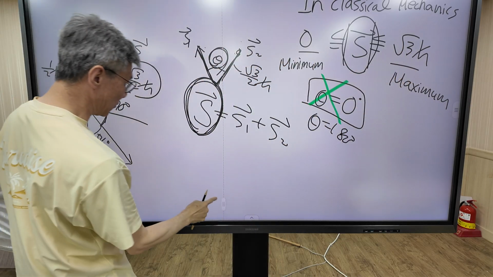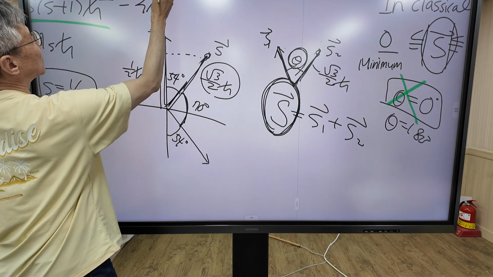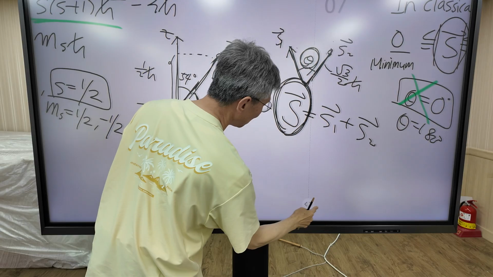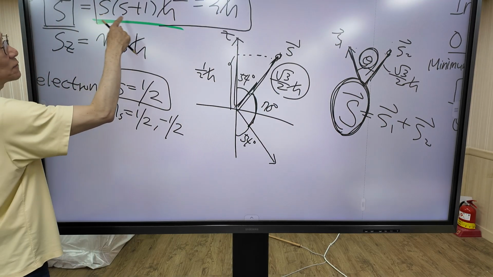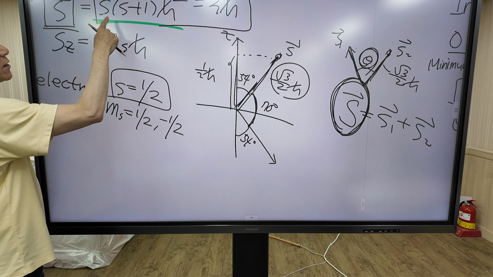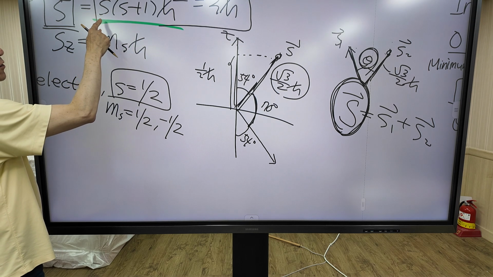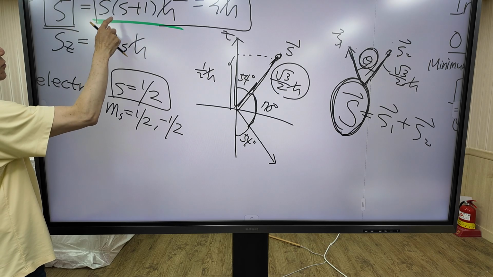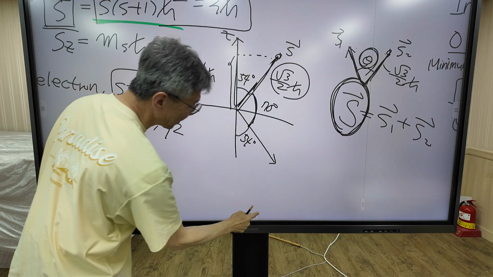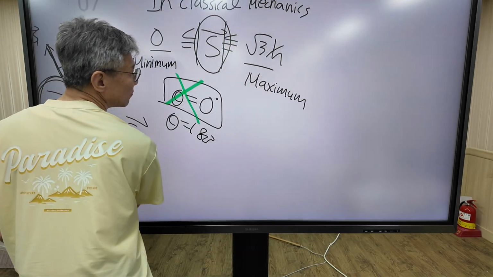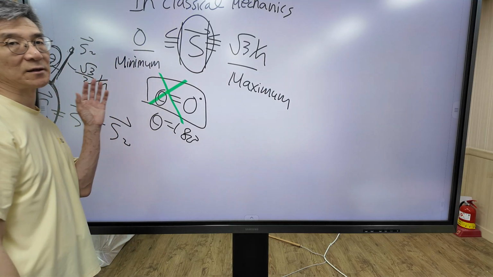So this one is equal to 3 h bar squared. But we cannot find s which satisfies this equation, whether s is an integer or half integer. Whether s is an integer or half integer, we cannot find a solution of this equation. So this magnitude of angular momentum is impossible in quantum mechanics.